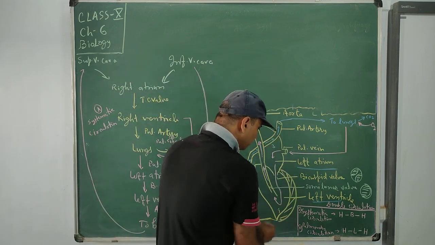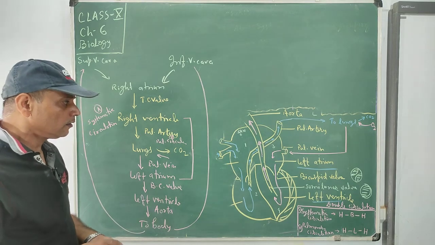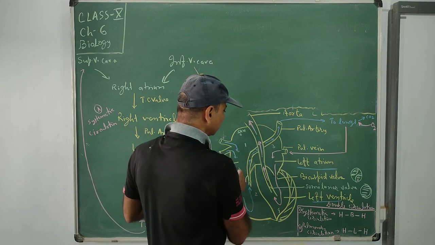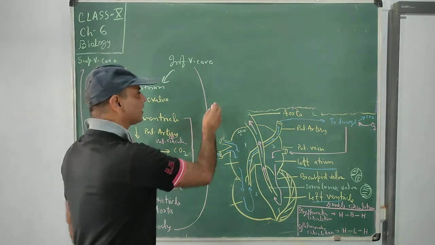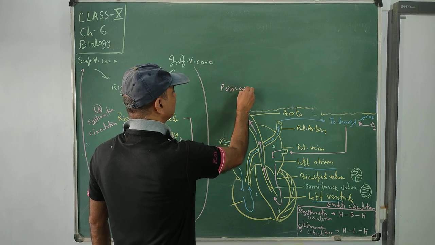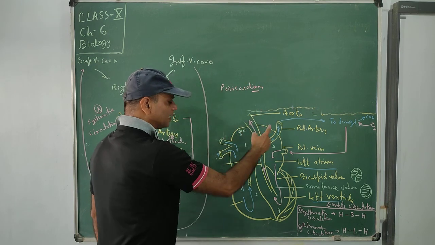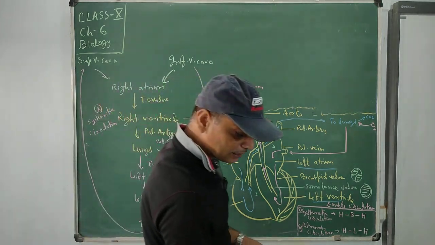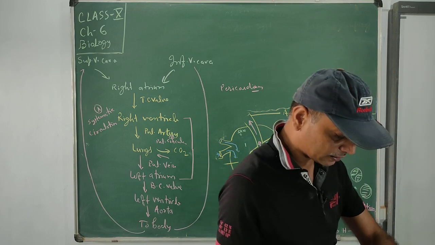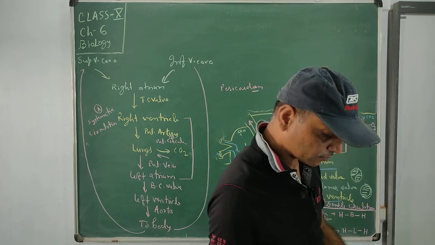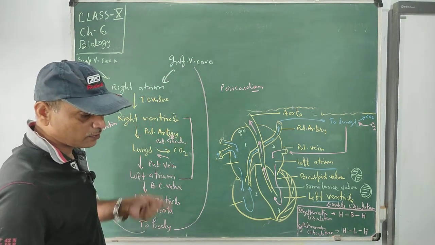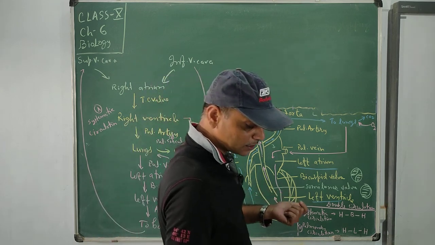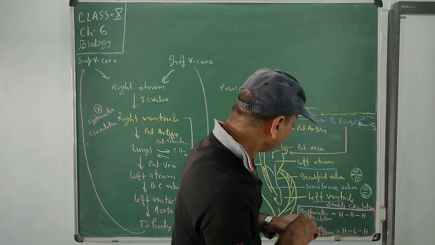So the outer covering of the heart is the pericardium. Pericardium is the thin skin which covers the whole heart. So this is the activity which takes place in our heart. Now all the valves, you understood the activity of valves. Four valves are there of 3 types, and they prevent the backflow of blood in the heart.